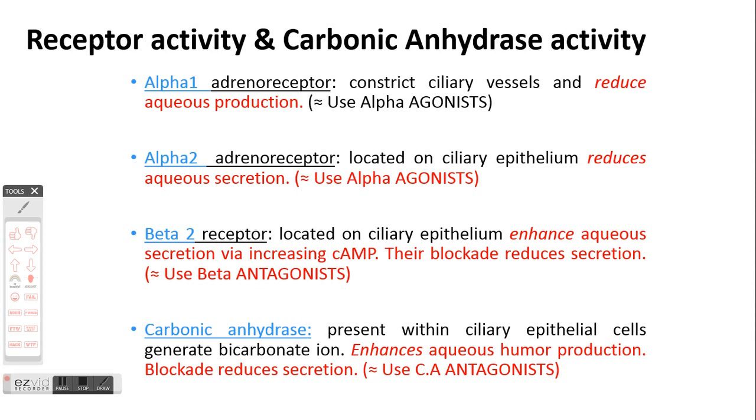So if alpha 1 adrenoceptors are stimulated through an alpha agonist, it leads to constriction of ciliary vessels and reduction in aqueous production, and the alpha 2 stimulation leads to reduction in aqueous secretion,